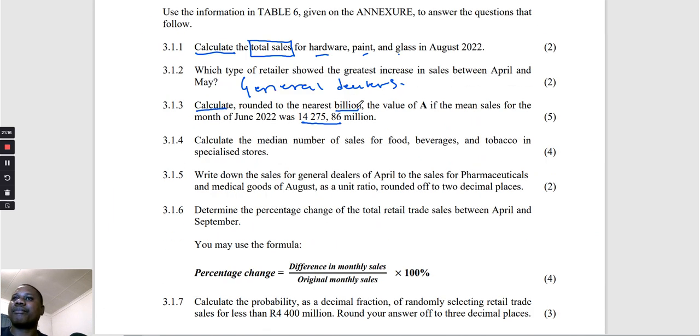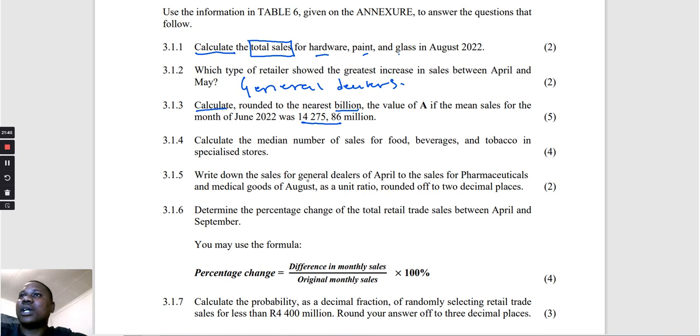Okay, then let's jump on to number 5. Number 5, they say write down the sale for general dealers for April to the sales of the pharmaceuticals and medical goods of August as a unit ratio, round off to two decimal places.